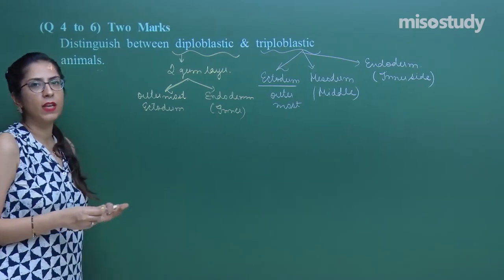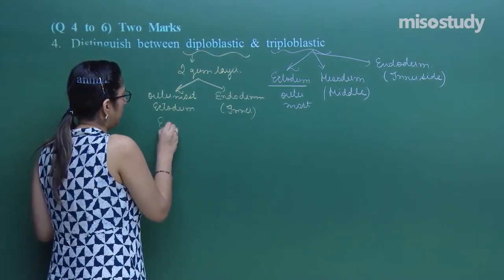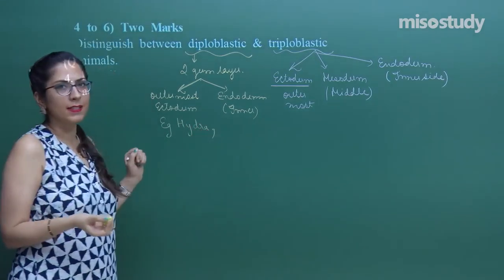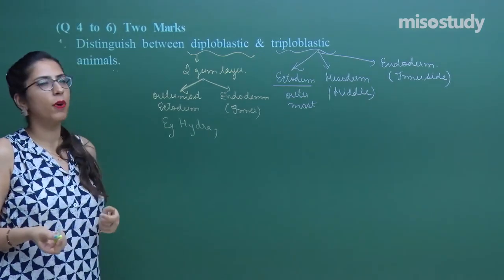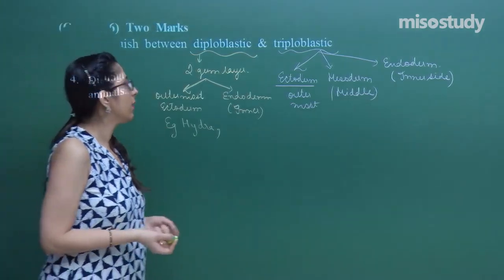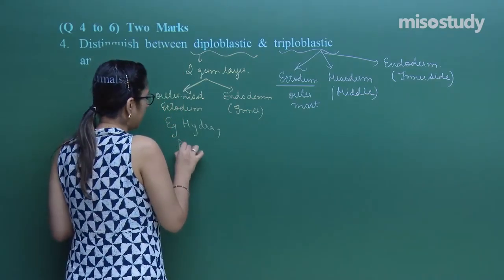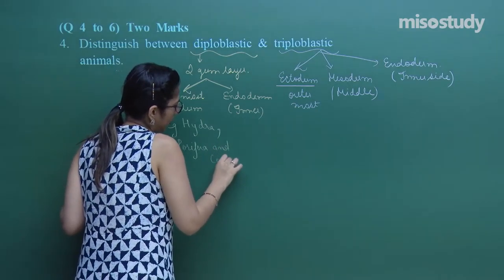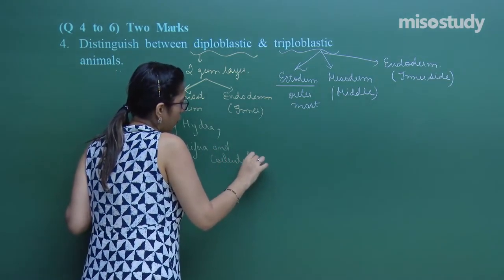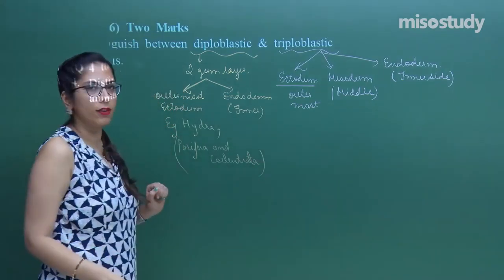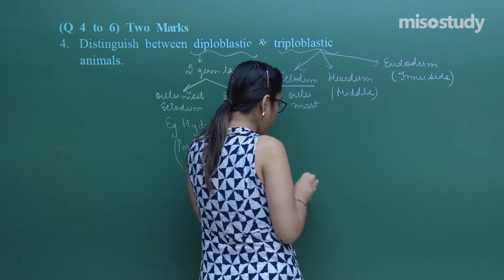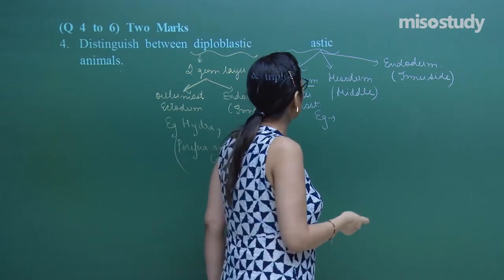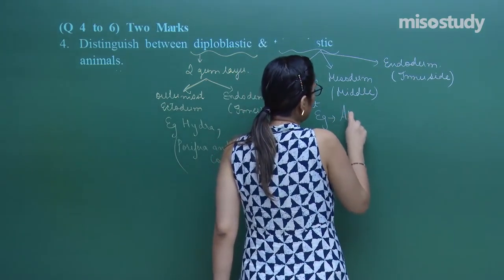In case of diploblastic, we have an example of Hydra. You can take coelenterates as well. So, all the coelenterates and the poriferans are diploblastic. These are the organisms who belong to Porifera and Coelenterata. Whereas the triploblastic are those in which the three germ layers are present. This is a more advanced step towards modernization. In this, the organisms are all animals